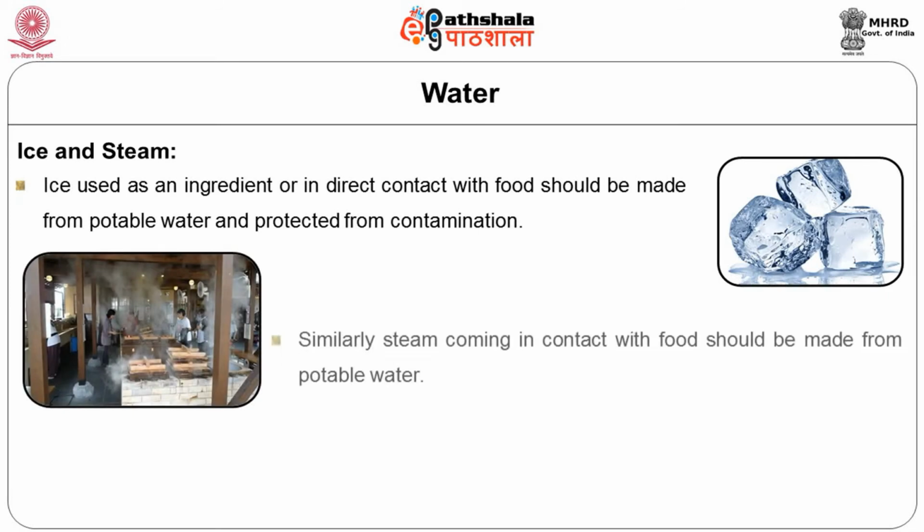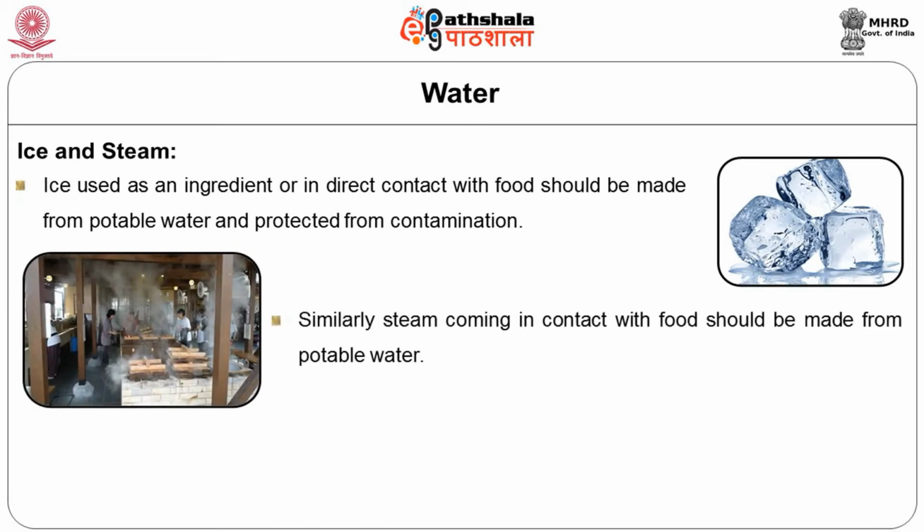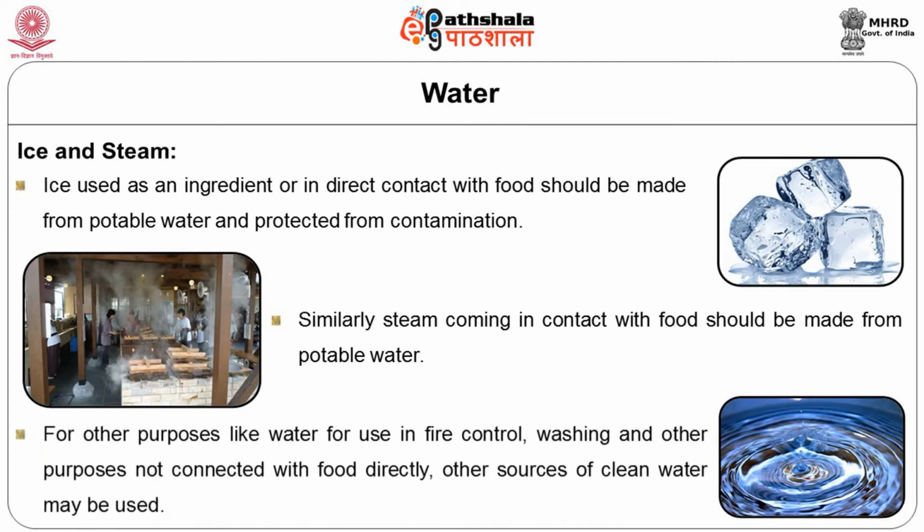But for other purposes where directly it's not coming in contact with the food, for example, water used in fire control, water used for washing or other purposes, cleaning, for example, the place need not be potable water but should be reasonably clean and hygienic.